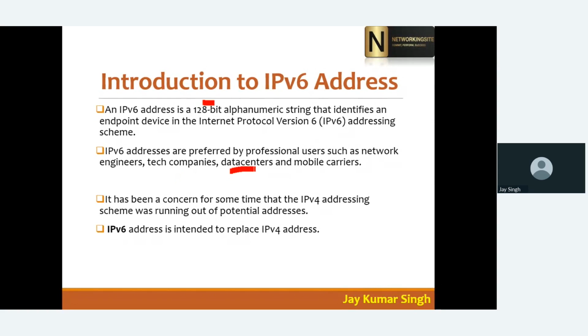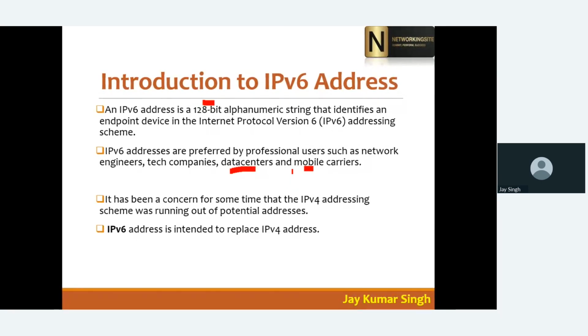Mainly IPv6 came when mobile users increased in the network. In the old days, when we were using networks, we used IP addresses only on our computers and laptops.